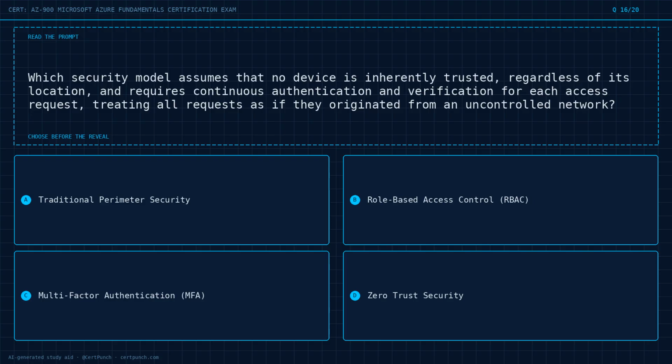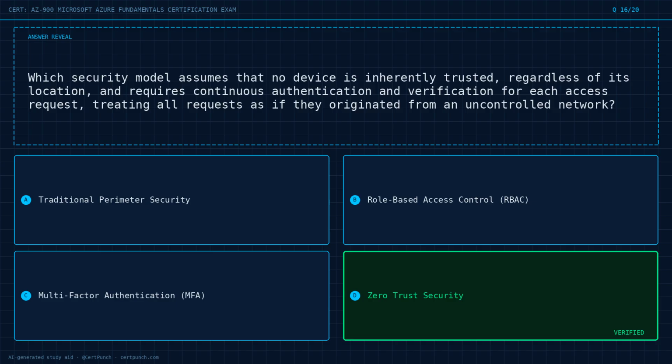Question 16 of 20. Which security model assumes that no device is inherently trusted, regardless of its location, and requires continuous authentication and verification for each access request, treating all requests as if they originated from an uncontrolled network? Option A, traditional perimeter security. Option B, role-based access control, RBAC. Option C, multi-factor authentication, MFA. Option D, zero trust security. Choose the best answer before the reveal. Commit to it now.